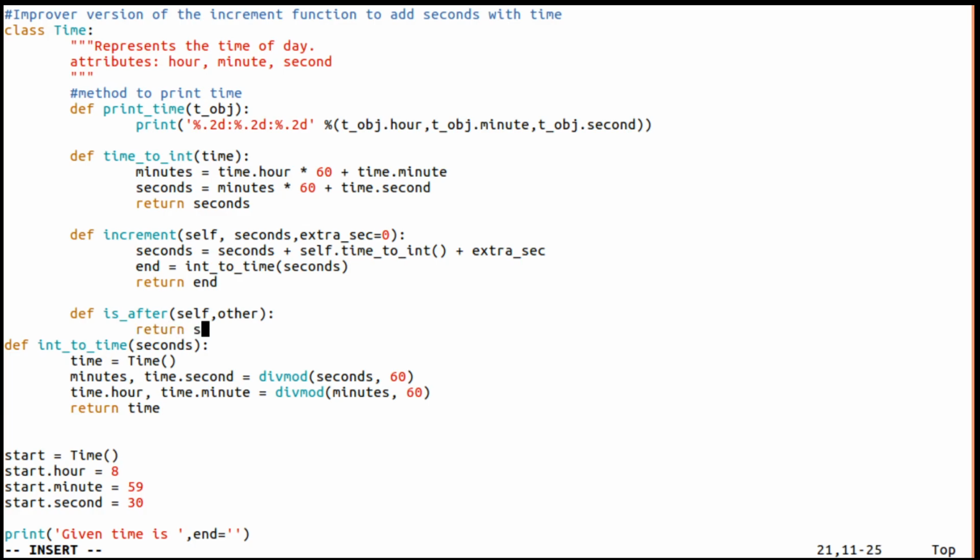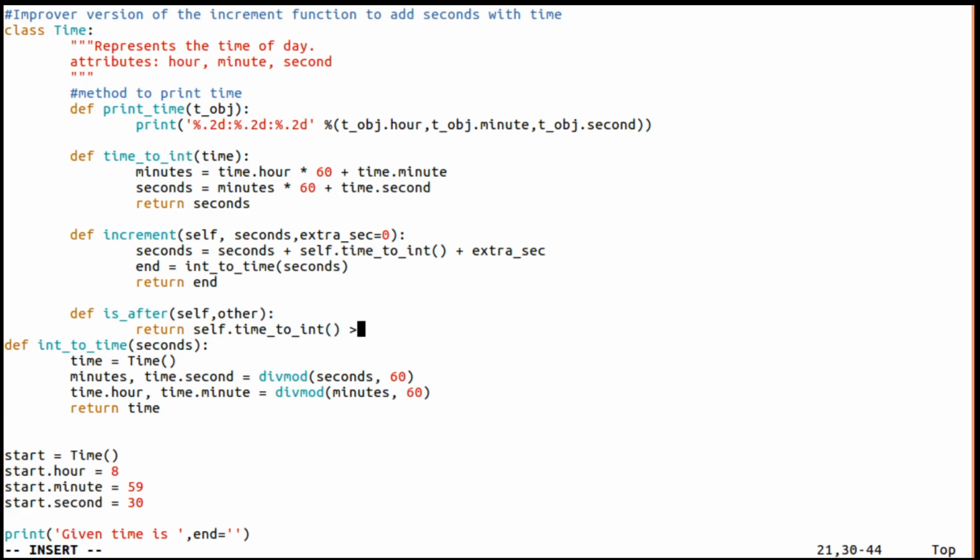So look at this, first we'll compare self dot time to int. It is called, where it is going to convert to an integer.